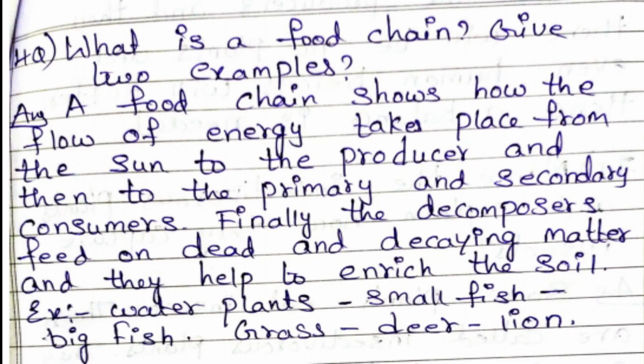Fourth question. What is a food chain? Give two examples. A food chain shows how the flow of energy takes place from the sun to the producer and then to the primary and the secondary consumers. Finally, the decomposers feed on dead and decaying matter and they help to enrich the soil. For example, water plants, small fish, big fish; grass, deer, lion.